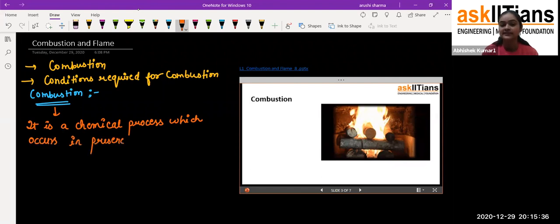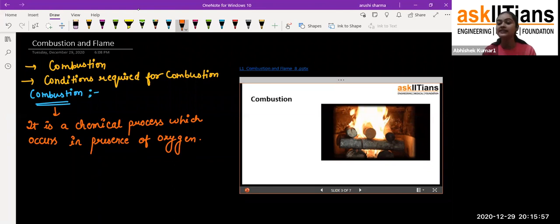Students, never think that if there is no oxygen, combustion will not take place. Even though, have you heard this thing, like the example I gave you, that we gather wood logs in our houses and then do firing for the burning process so that we can get heat from it.